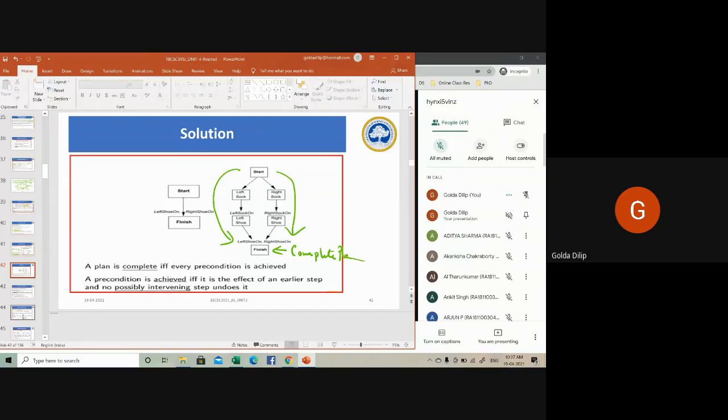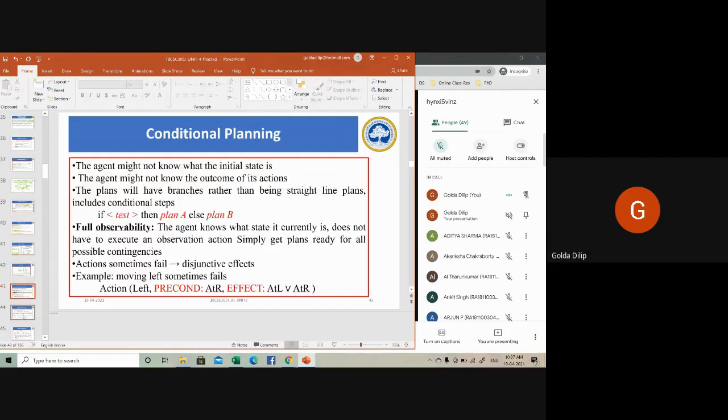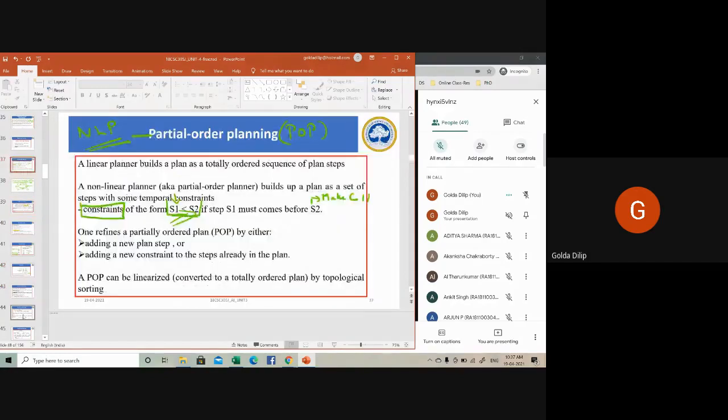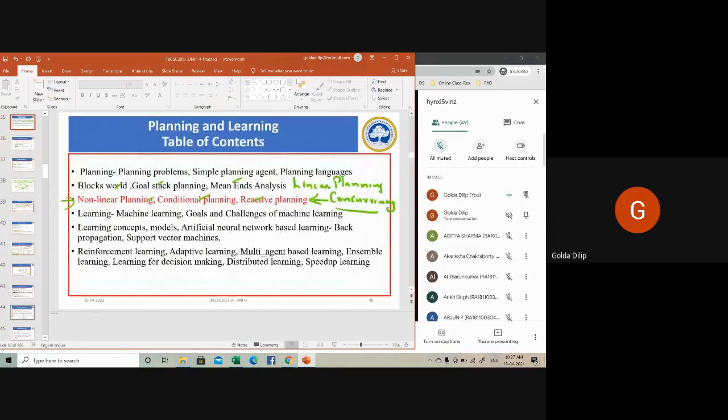That's what a complete plan is. If both the POPs are complete, then I will call my plan complete. So that's basically the concept regarding non-linear plan. This is what we have discussed in today's class.